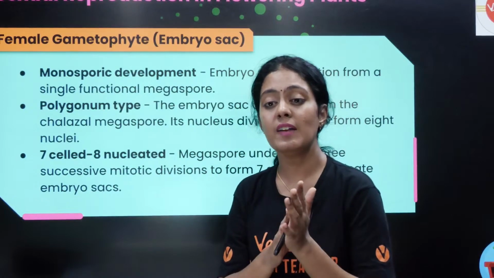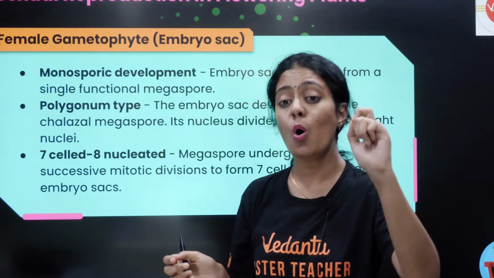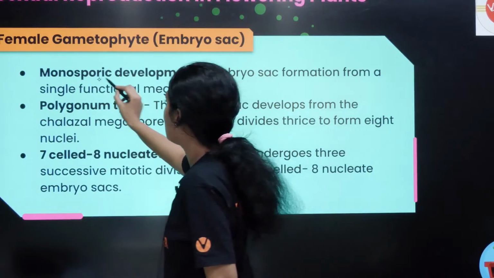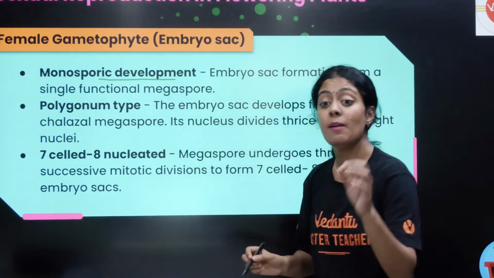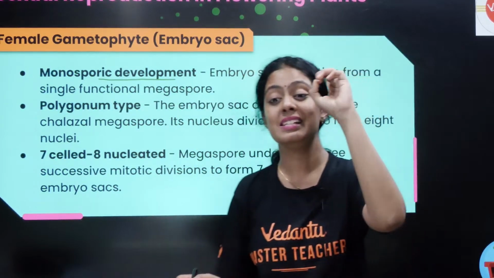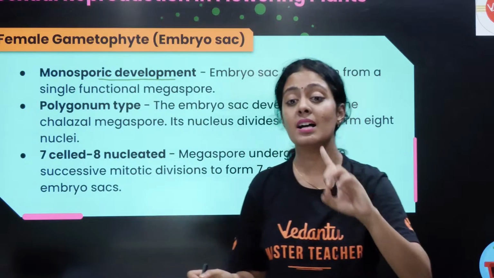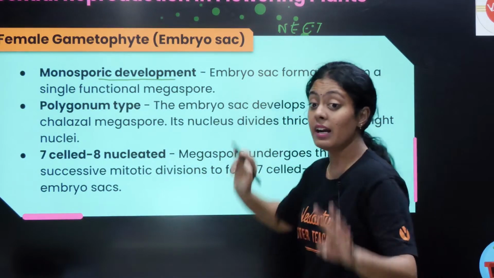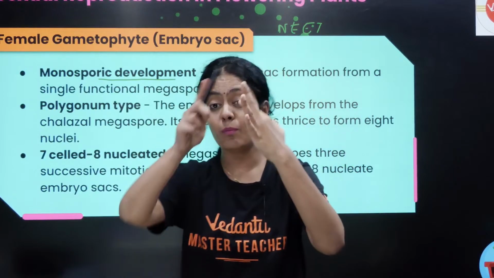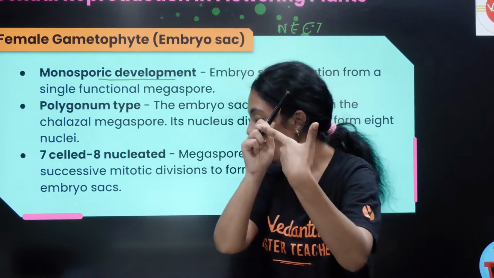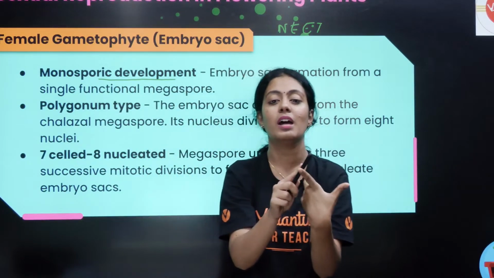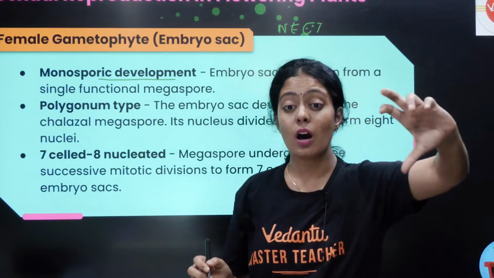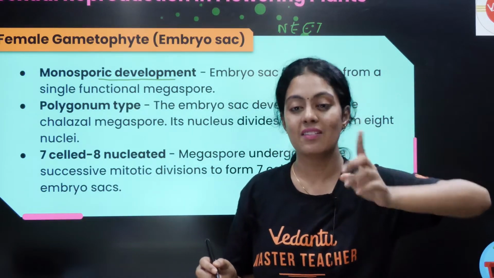Yes, so நம்ம female gametophyte monosporic development ன்னு சொல்லுவோம். So monosporic development னா என்ன பசங்களா? Embryo sac formation from a single functional megaspore. Very important from NEET. ஓகே, நான் சொன்னல 4 மெகாஸ்போர் இருக்கு, அதுல 3 வந்து டீஜெனரேட் ஆயிரும். ஒரே ஒரு மெகாஸ்போர் மட்டும் தான் it is going to develop into a embryo sac. So we call it as monosporic development.